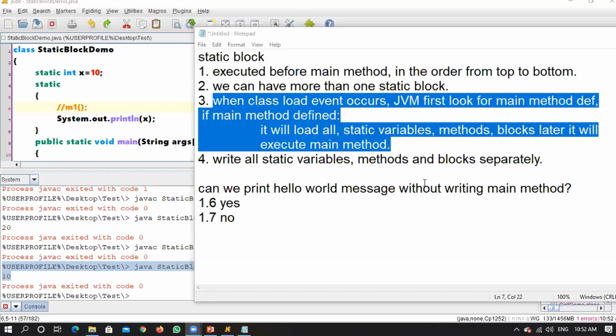It will throw you an error during the running of the program, right? So that particular signature of the function has been given for the JVM. So the JVM will be looking for that particular method first. Once it gets that method, then only it will take the class for loading.